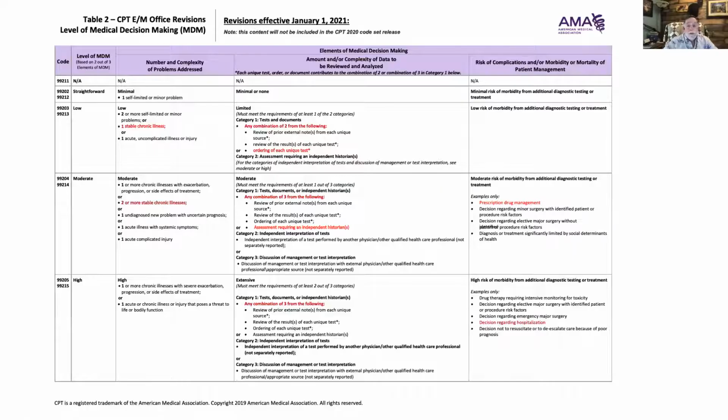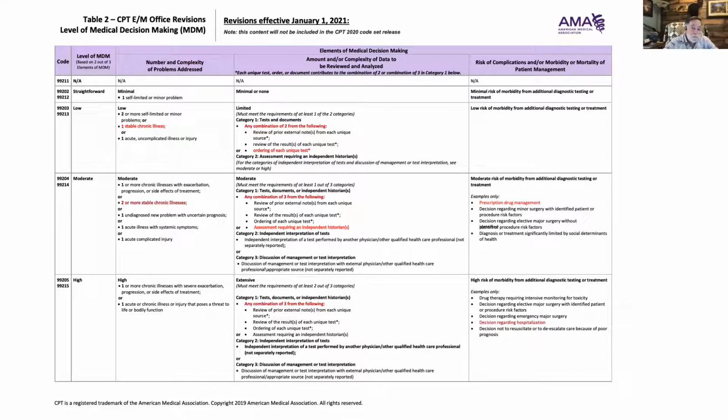When we're talking about the level of risk, it's real simple right here. 99202, 99212, that's considered to be straightforward. Minimal, it's a minor problem. Self-limited, I mean. Minimal level of data that we're looking at right there. We're looking in the nose, looking at the mouth, okay? We're not having to order all kinds of lab tests. Yeah, you have a code. It's pretty common, okay? And there's almost zero risk. There's minimal risk for treating that code right there.